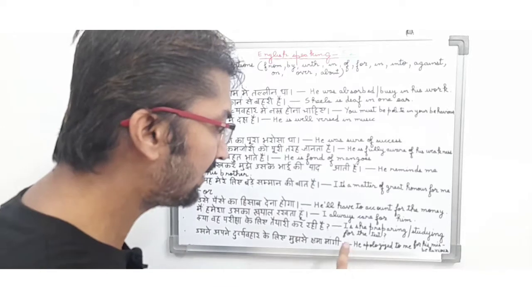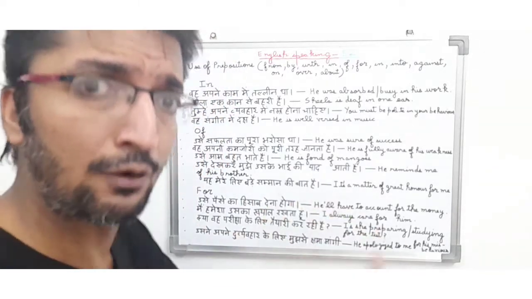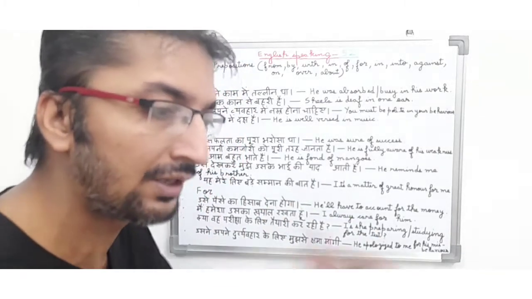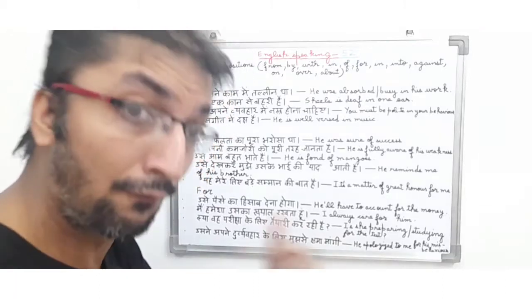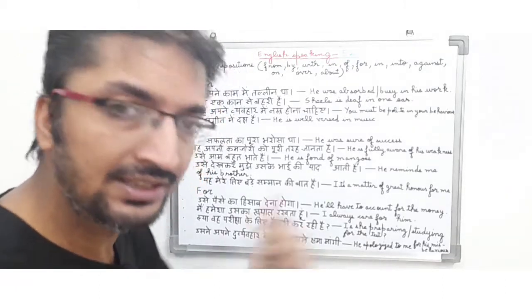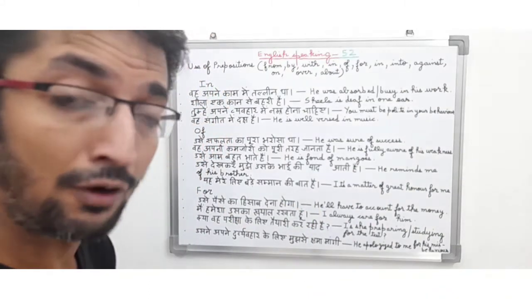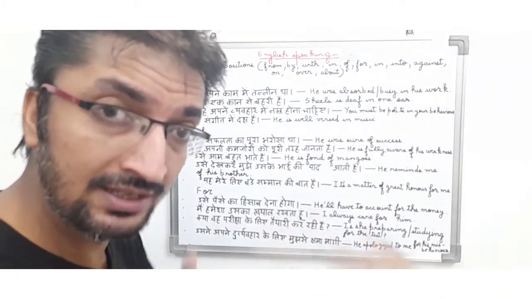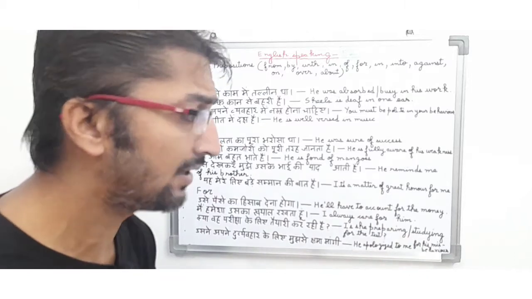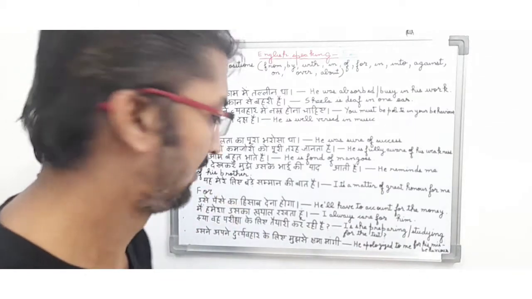So here you can see, friends, since she is preparing for the test, we will not say that she is preparing of the test, under the test, at the test, for the test. टेस्ट के लिए तैयारी कर रही है. So we will use for before the test, and for is basically a preposition used in this sentence, and it is a present interrogative sentence.